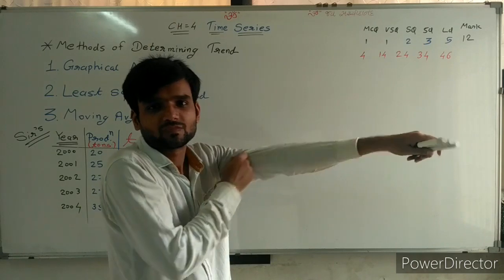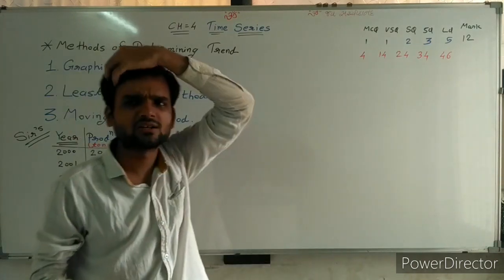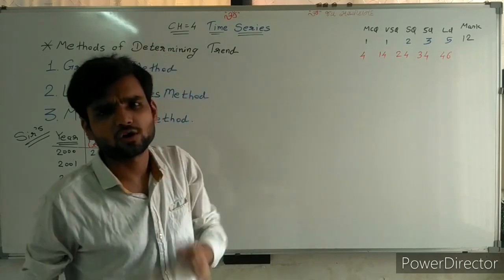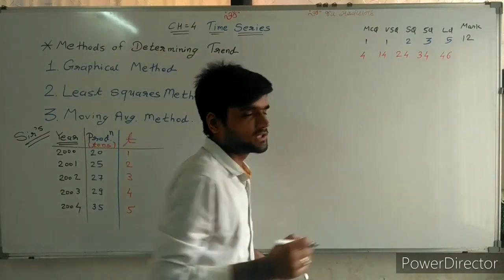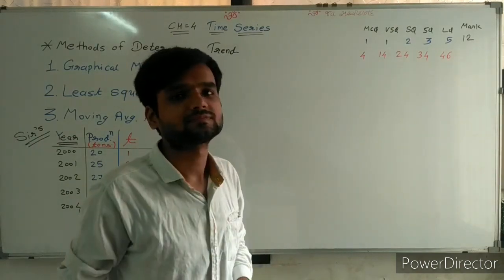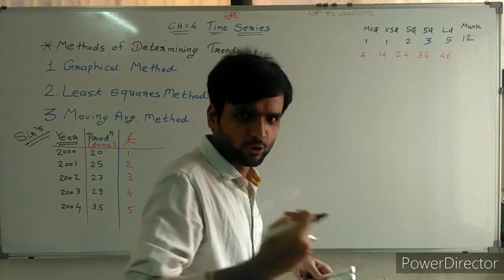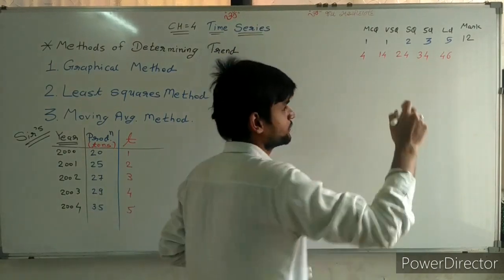Now see, for explaining least square method, first of all I am explaining chapter number 3, regression line y on x. We know it, yes, but I am explaining it anyway.